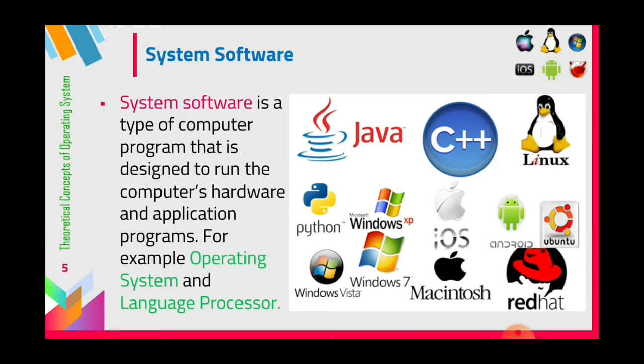Examples of system software are the operating system and the language processor. So these are all examples of system software. System software is mandatory to run the computer, otherwise your computer cannot function. Now you can see some examples of system software, that is Windows, as well as system software.